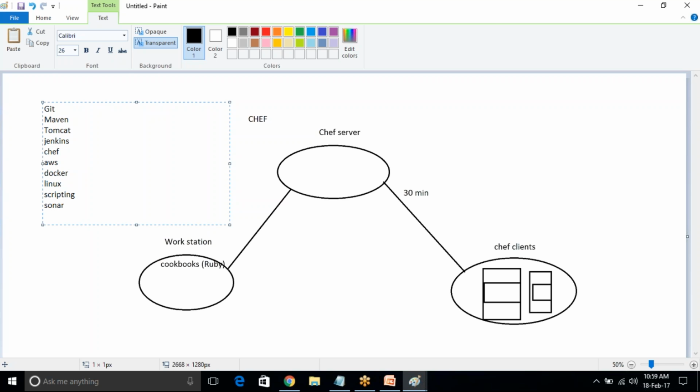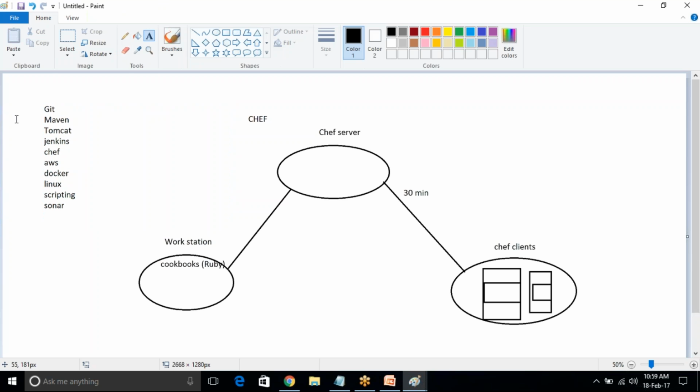It will take around 35 to 45 hours. I'm not sure, it depends on your team's understanding. If somebody is poor in Linux scripting, it will take 1 or 2 days extra. Don't worry, I will cover all these things.